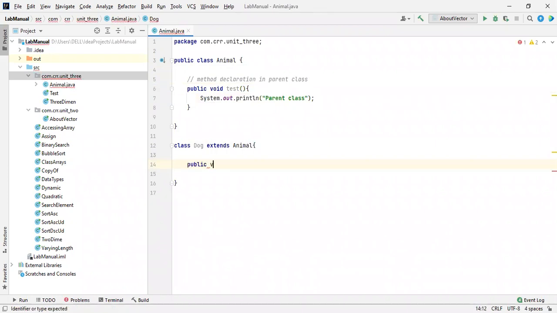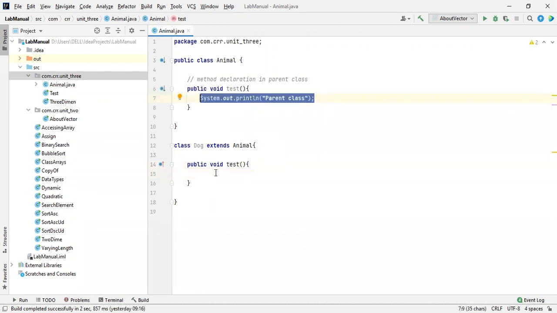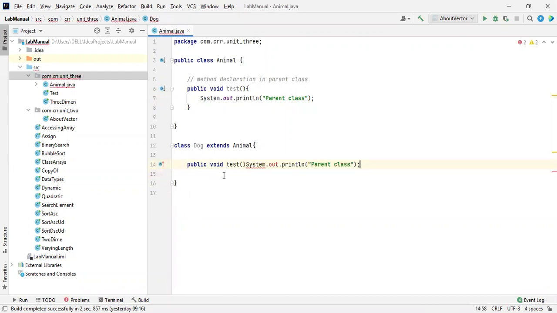Now I'm going to write one more method, public void test. Inside this, this is the child class.